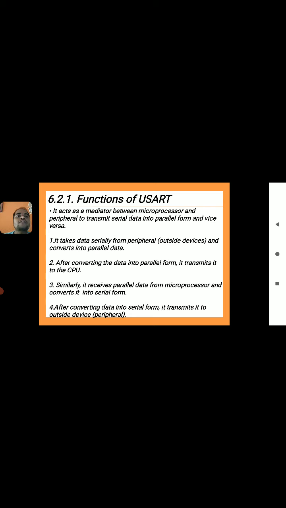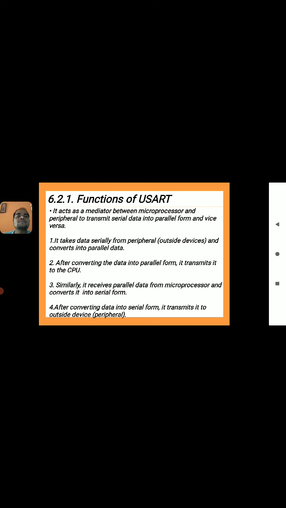So when we see the functions of the USART, it acts as a mediator between the microprocessor and the peripheral to convert serial data into parallel form and vice versa. In between the microprocessor and the other peripheral, we are using this USART. At the sending end, we are converting parallel data into serial data, and at the receiver we are converting the serial data into parallel data.